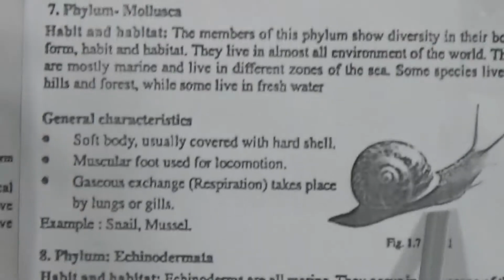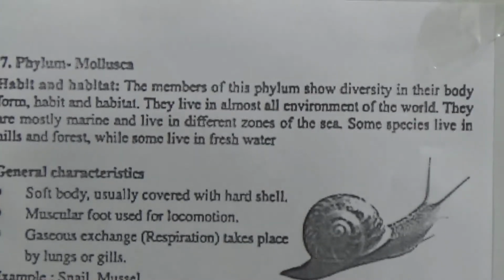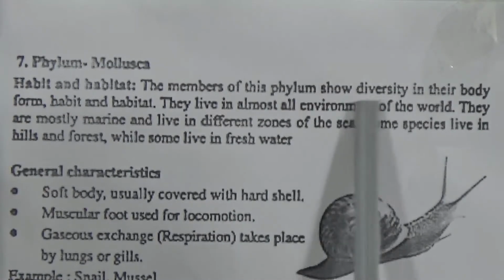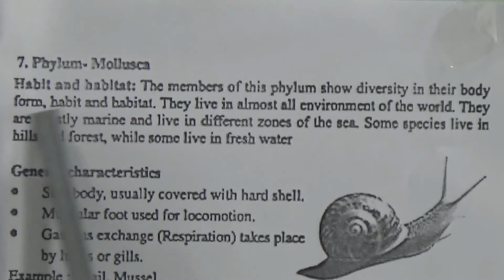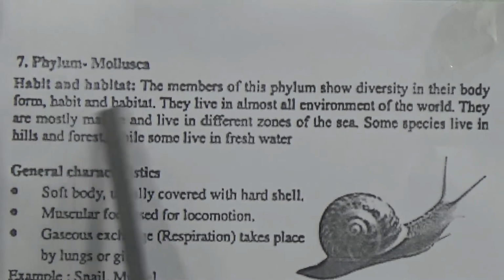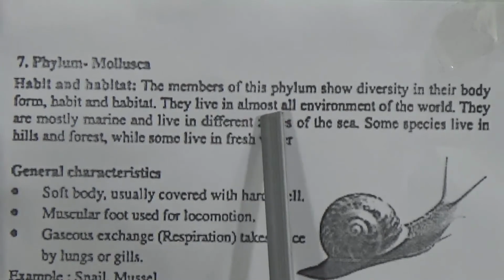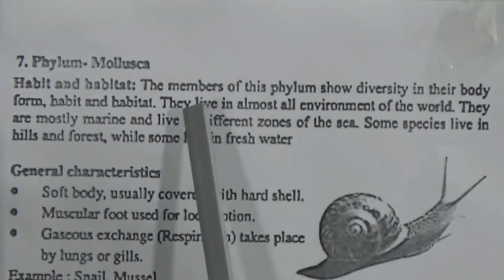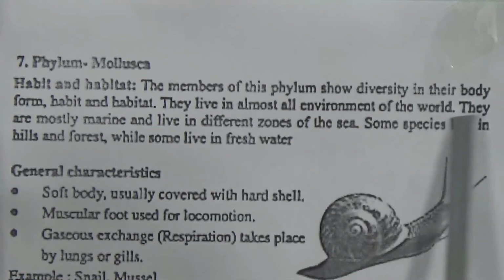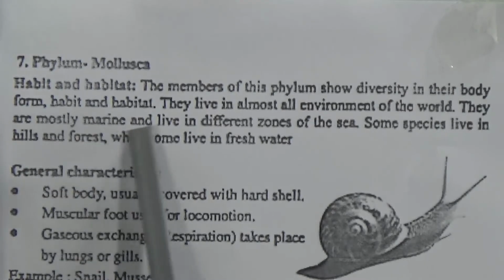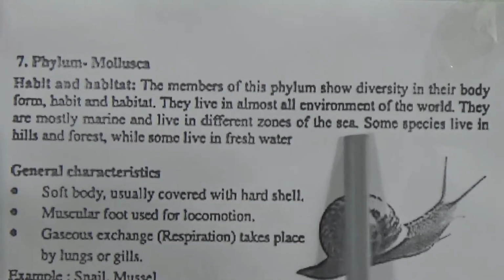Then Mollusca. The most common type of mollusca is the snail. The members of this phylum show diversity in their body, habit and habitat. They live in almost all environments of the world. They are mostly marine and live in different zones of the sea.